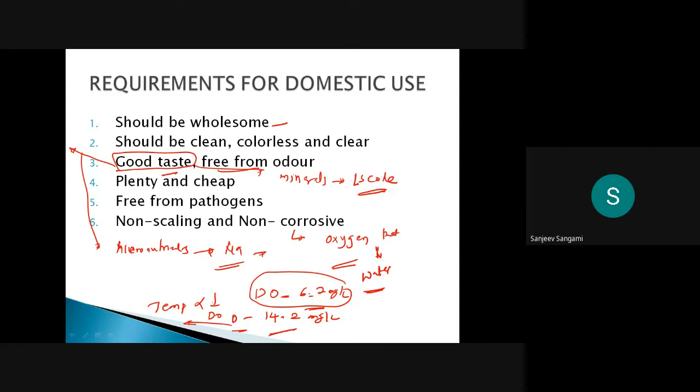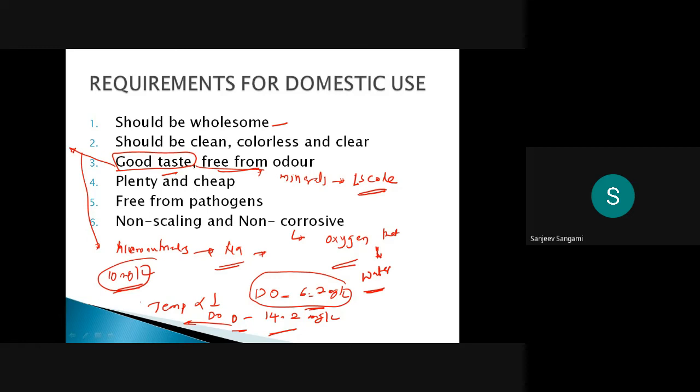So when I am talking about non-corrosive, if more oxygen is there, it will definitely corrode. So 10 milligram per liter of oxygen is not that good for health because it is corrosive in nature. So they have maintained some standards for dissolved oxygen that you have to maintain always.